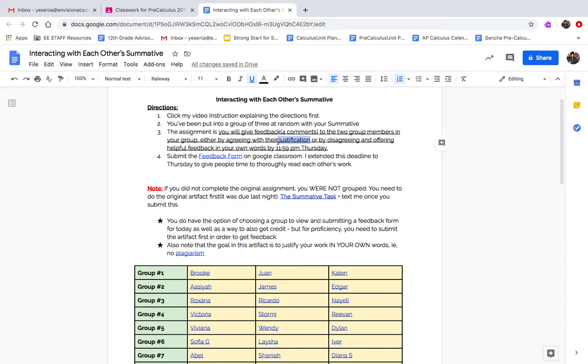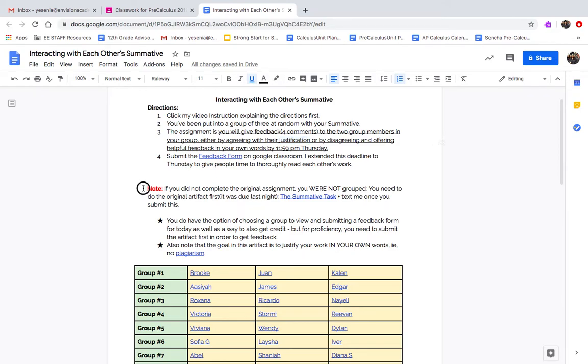So that's why it's important to give each other feedback, not based on exactly the answers. The answer should be there, but what is the justification? That's what I'm looking for proficiency in this artifact. The explanations need to be on there. And if they're not, that's what you all are going to be commenting with each other for and helping each other with. So that's the general idea of what to do today.